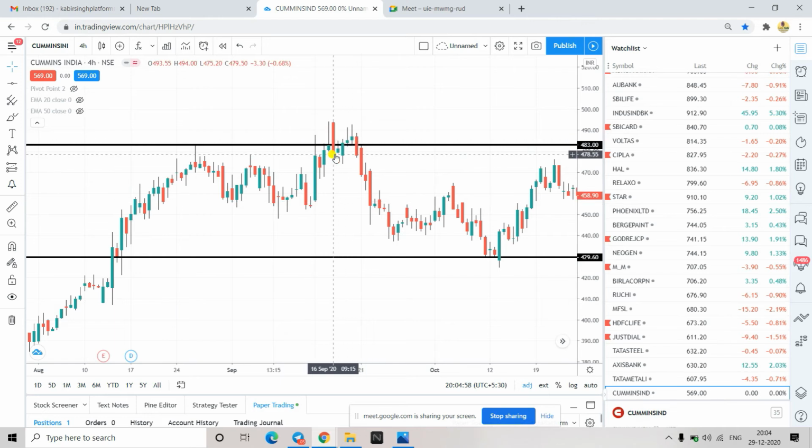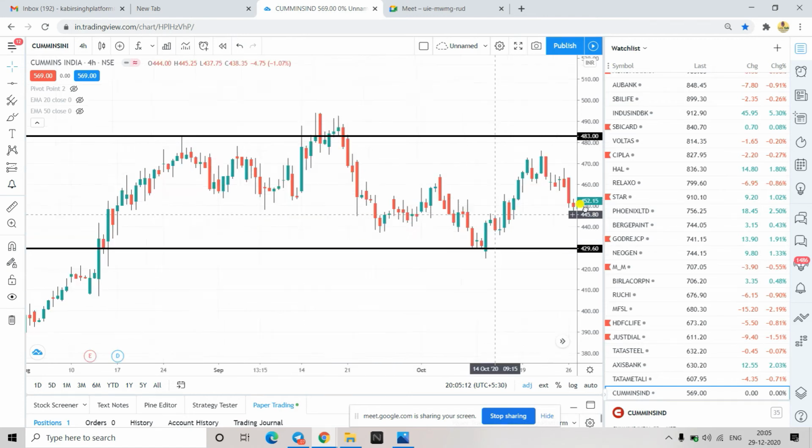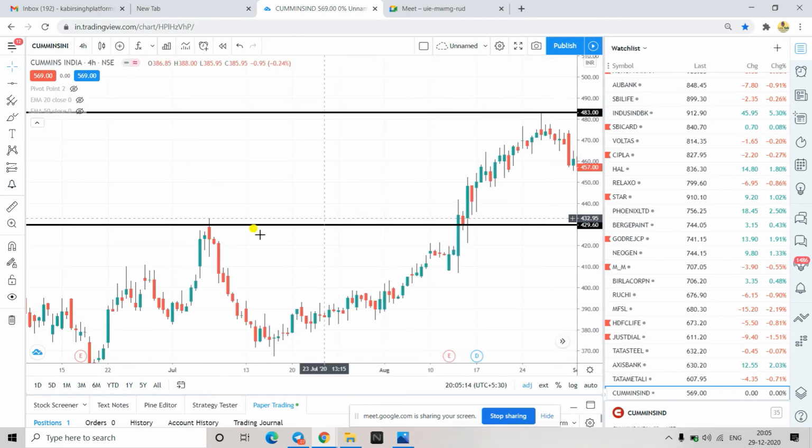So here also when it came, heavy selling came. Because previously some people would have seen it here, they will be waiting, and then after reaching here, sudden heavy fall, and that has taken the price to this point. Okay, and then if I just go back, you see here what has happened, same line, price has rejected. Okay, and it has come down, and here it was broken.